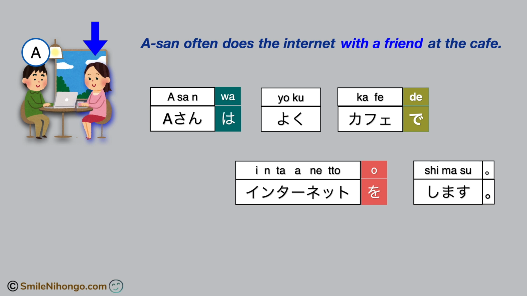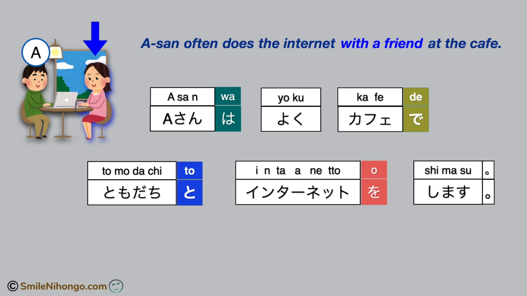Friend in Japanese is 友達 as you know. And now, you need to know what particle marks a person or people that you do something together with. The answer is this. The particle と. So, with a friend or friends in Japanese is 友達と.